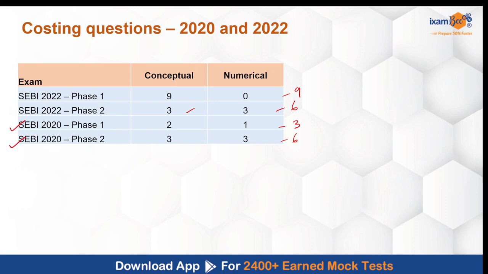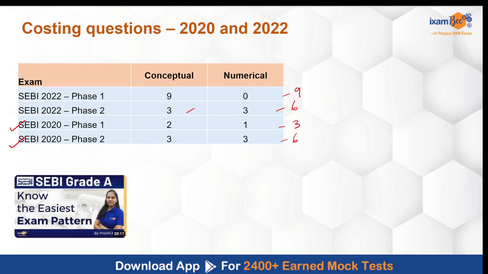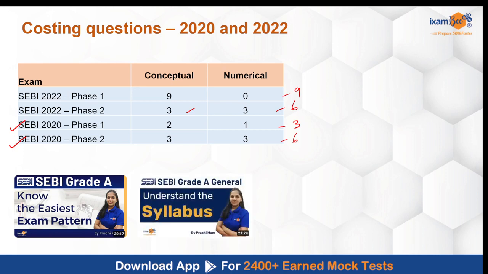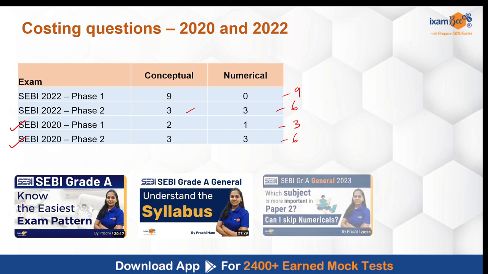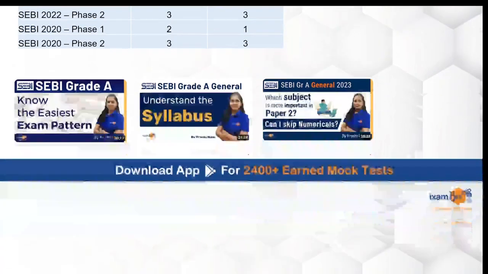If you are still unaware about the exam pattern, please watch my video where I have explained in detail the exam pattern for SEBI Grade A exam. I've also discussed in detail the syllabus for paper 2, which consists of these subjects including costing, and the weightage and the importance of each of the 6 subjects that are included in paper 2, and also what numericals are included and what topics to cover.